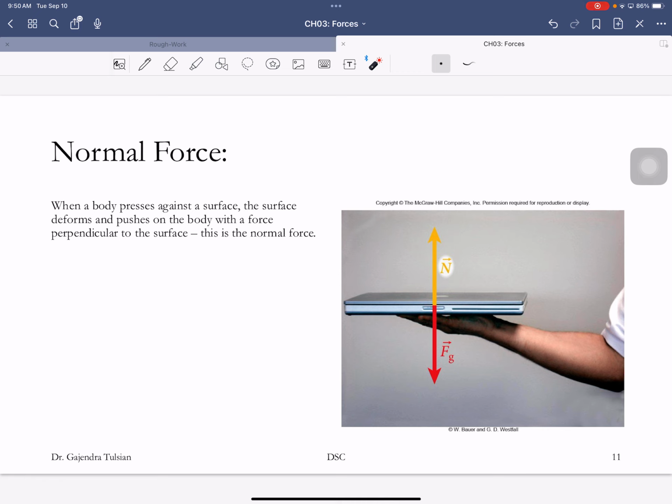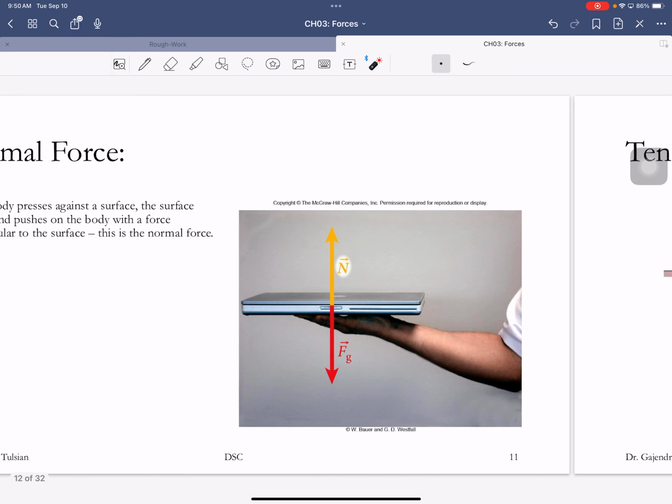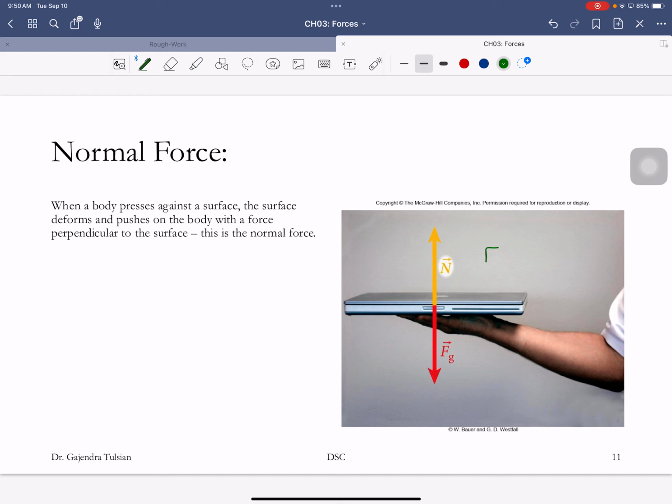That's the normal force that's balancing the weight of the laptop. We'll encounter normal forces in many situations. When we talk about friction, that'll be important. And sometimes normal forces are represented like that as well.